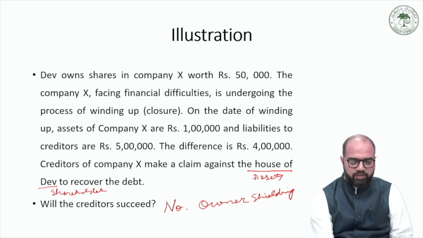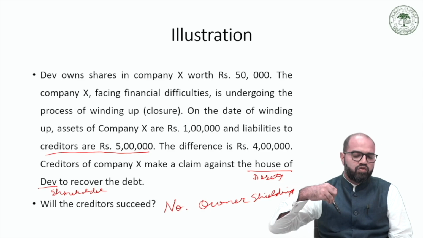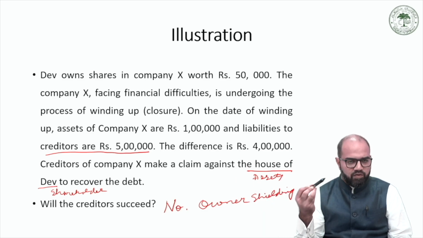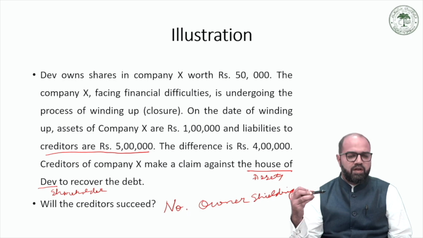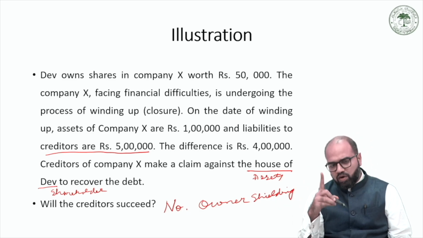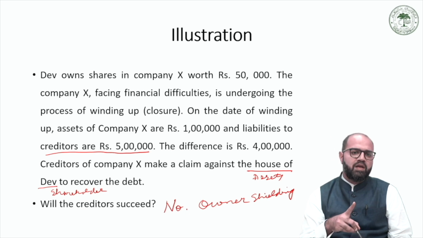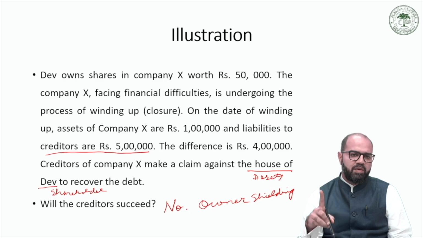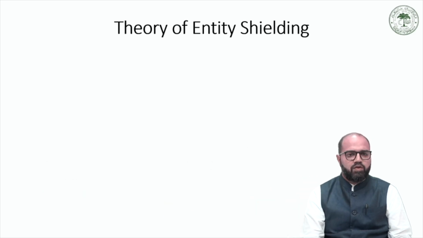So this 5 lakh is owed by the company to its creditors and is not an individual liability of the shareholder of the company, who is Dev. So because of the operation of the theory of owner shielding and limited liability, in such a scenario the shareholder remains protected. Now let us move on to the theory of entity shielding.